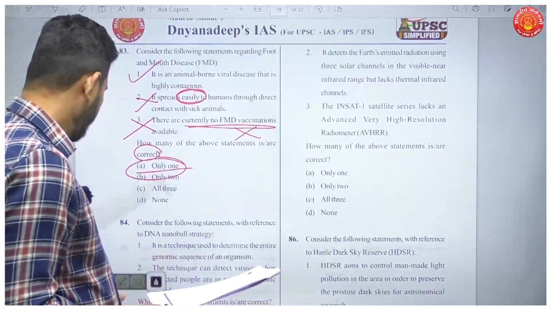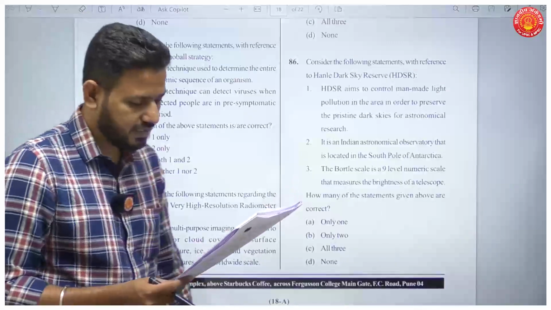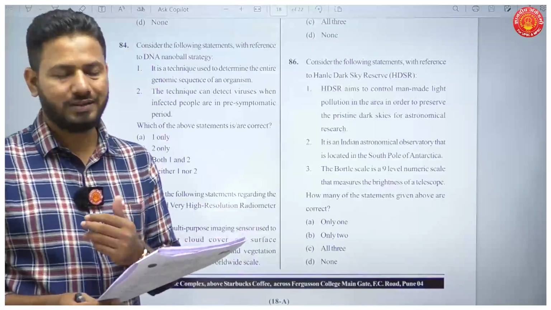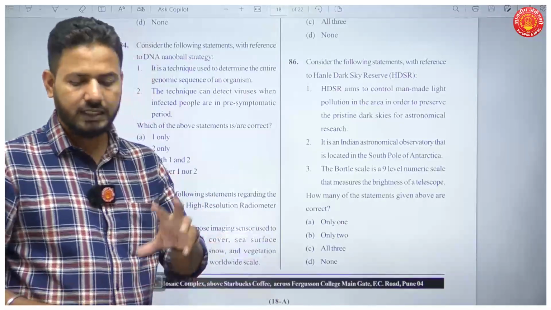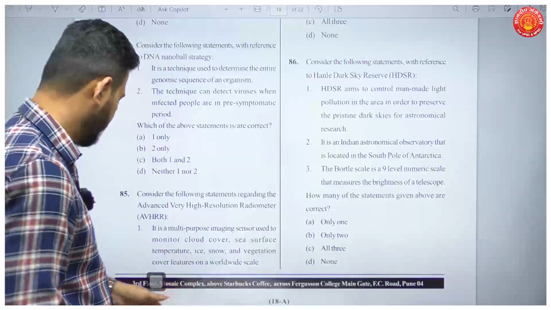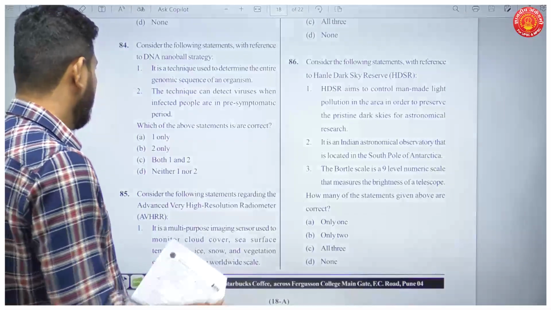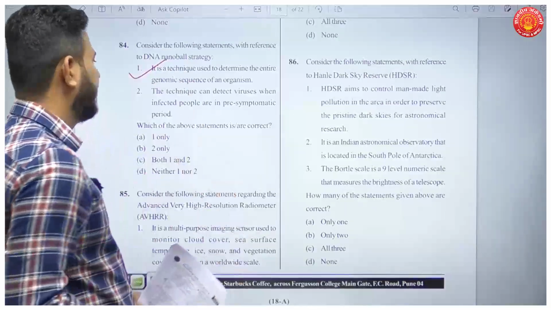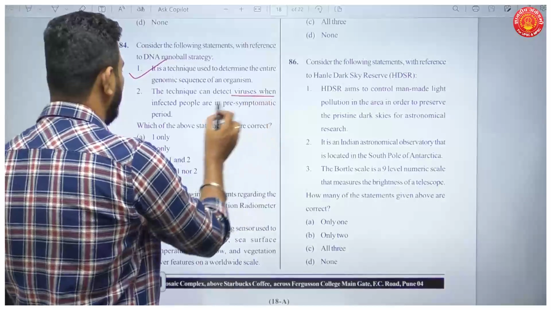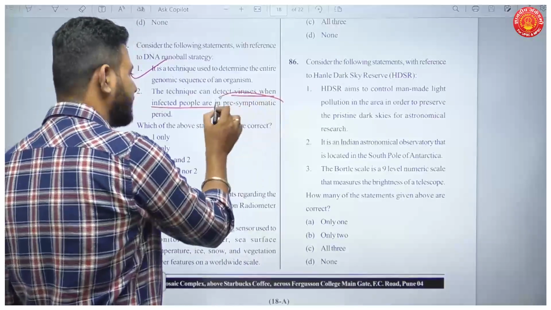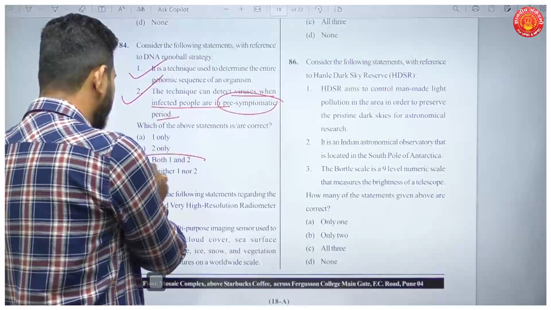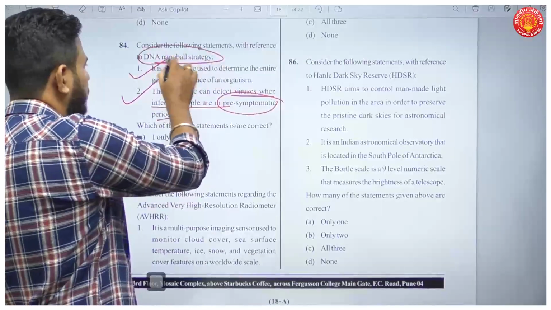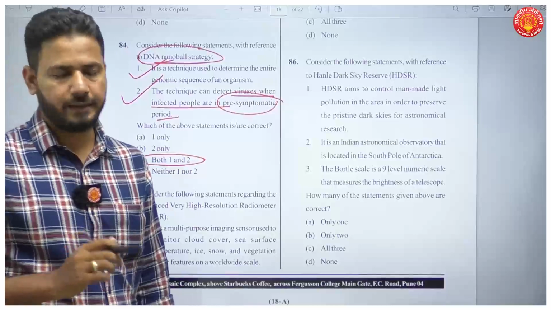Then question number 84. Consider the following statements regarding the DNA nanoball strategy. The first is it is a technique used to determine the entire genome sequence of an organism. This is true. Then, the technique can detect virus when infected people are pre-symptomatic. This is also true. So both the statements about this technology, DNA nanoball strategy, are correct. Okay.